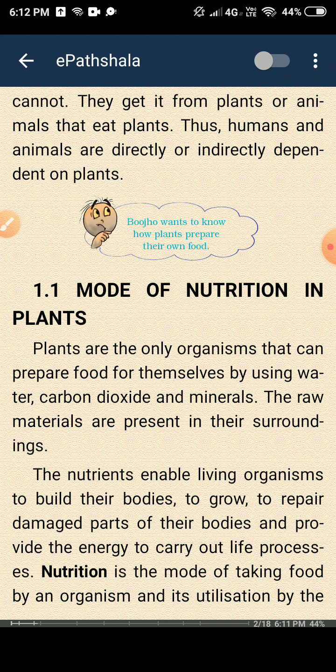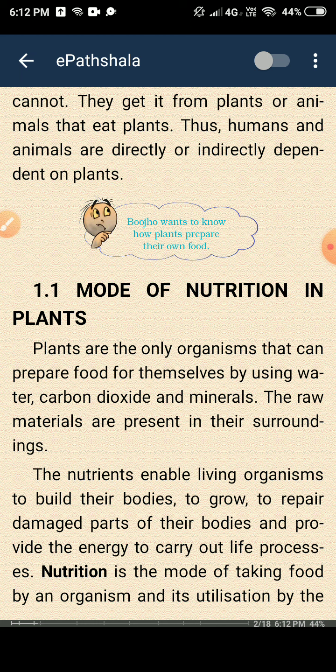We will discuss how the plants make their own food and what type of mode of nutrition occurs. So now all the human beings and all the animals depend on plants. Why? Because plants make their own food and animals and human beings cannot make their food. So for food they are dependent on plants actually.